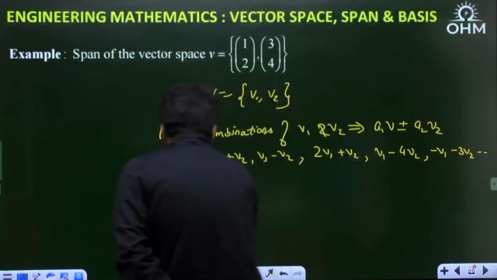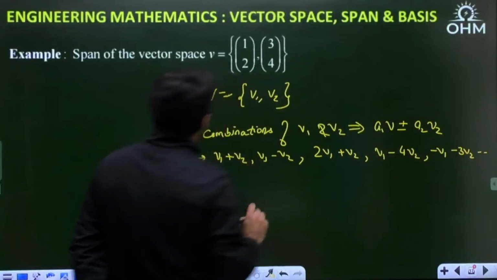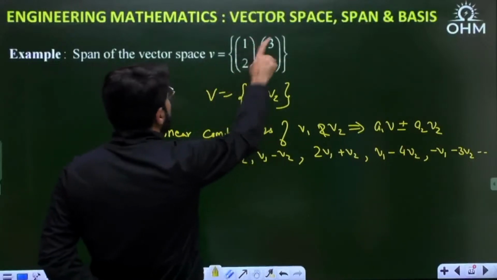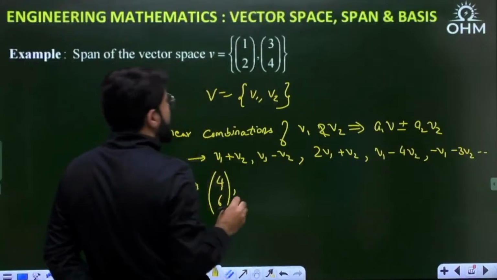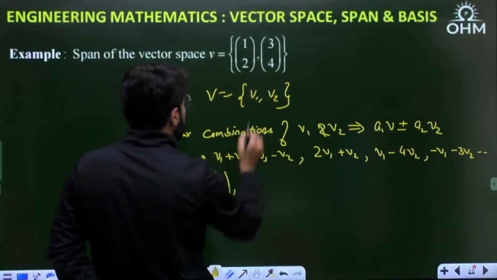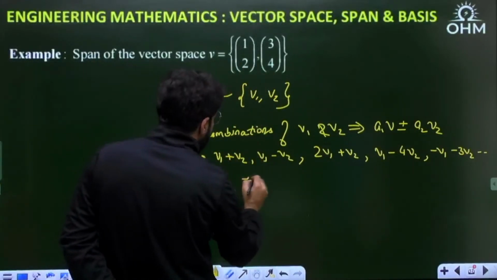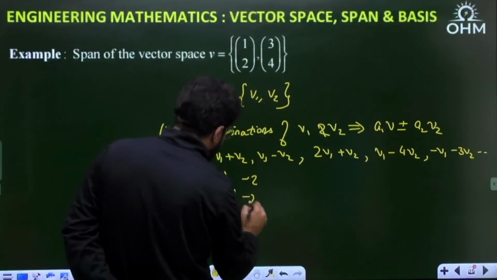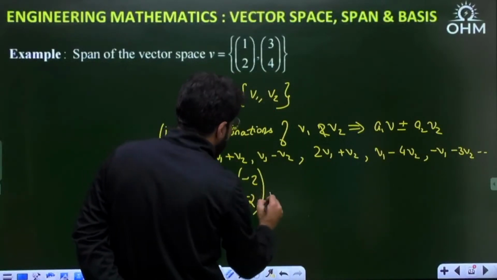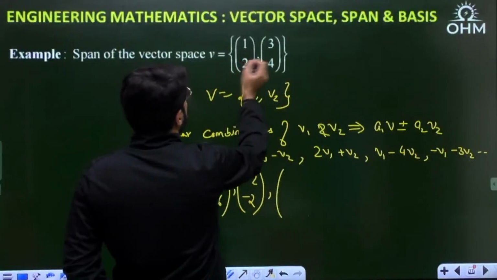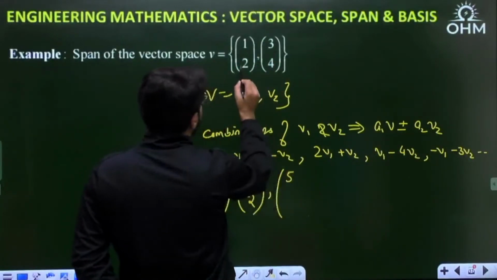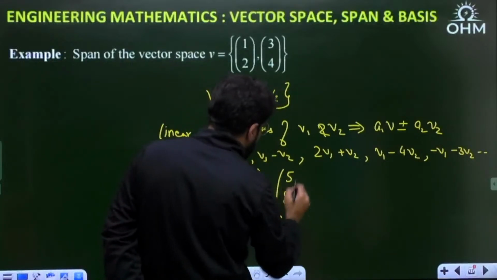If I write down the values, v1 plus v2 is 1 plus 3, which is 4, and 2 plus 4, which is 6. Then v1 minus v2: 1 minus 3 is minus 2, and 2 minus 4 is minus 2. Then 2v1 plus v2: 2 plus 3 is 5, and 4 plus 4 is 8.